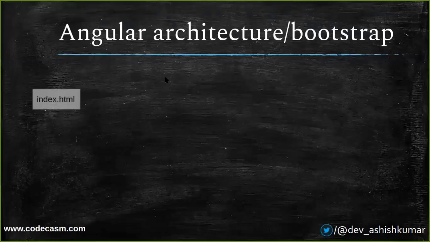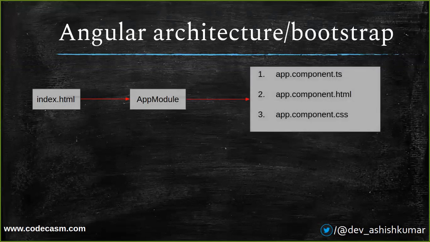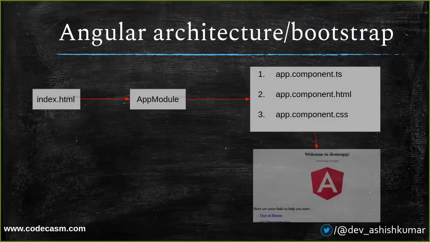Now I will show you the structure. We first went to index.html. It called our app module file. App module again loads the app.component.ts, app.component.html, and app.component.css for the styling of our component, which again gives us this demo application.